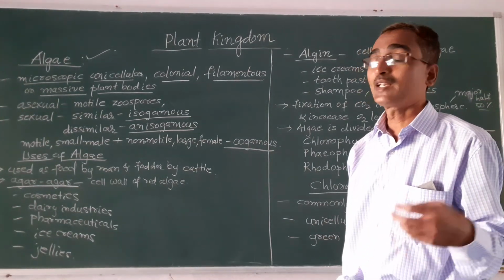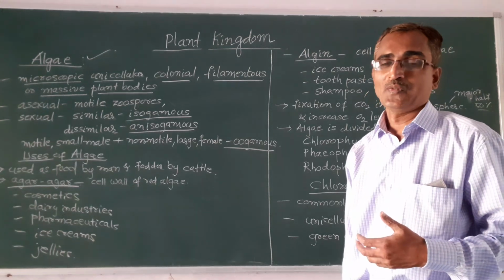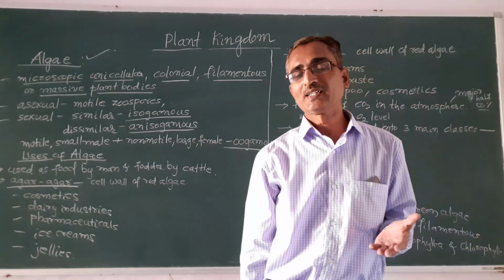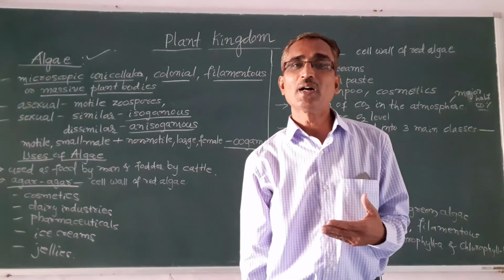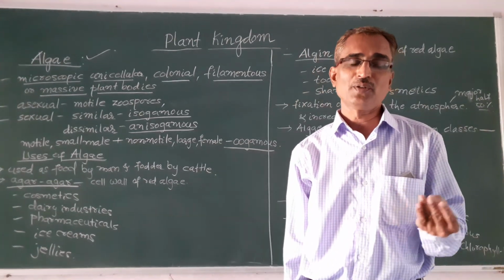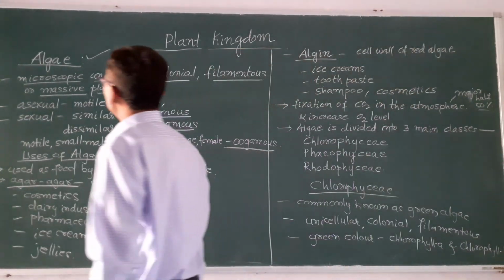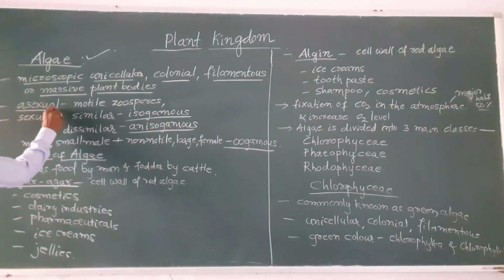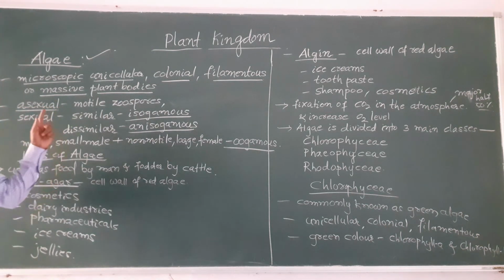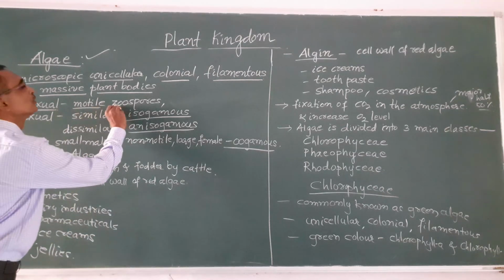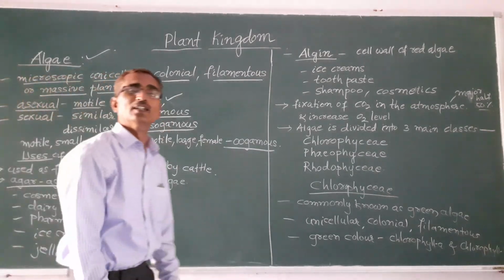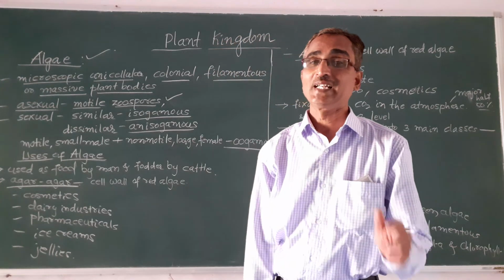And then the reproduction in case of algae. As we yesterday discussed, algae reproduce by vegetative method, asexual method, and the sexual method. So in case of the asexual method of reproduction, what happens? Normally the asexual reproduction takes place by producing spores, and the most common spores produced are motile zoospores. So that is how the asexual reproduction takes place.